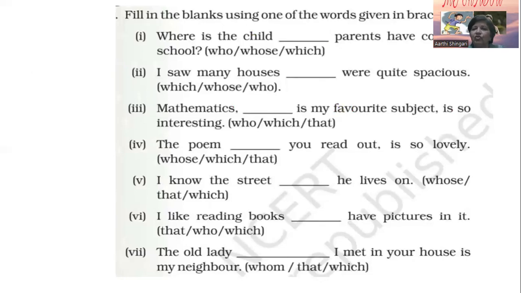Fill in the blanks using one of the words given in brackets. Where is the child, dash, parents have come to school? So who, whose and which? Out of this, whose option is correct? Who and which, they don't fit in that sentence.